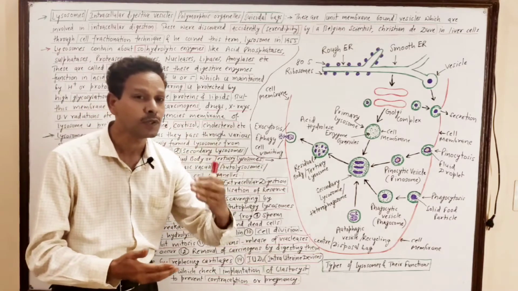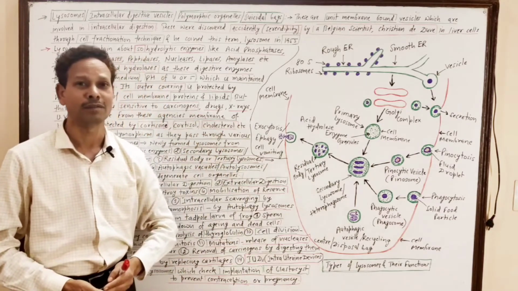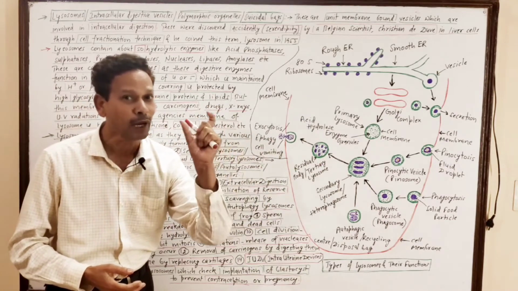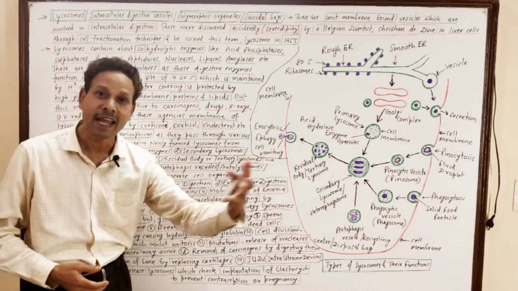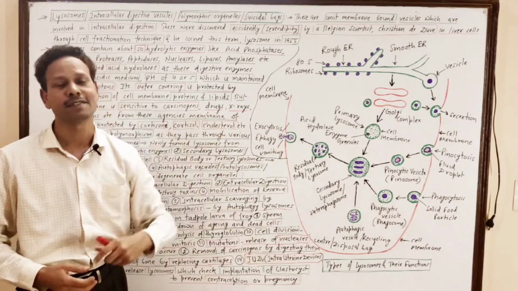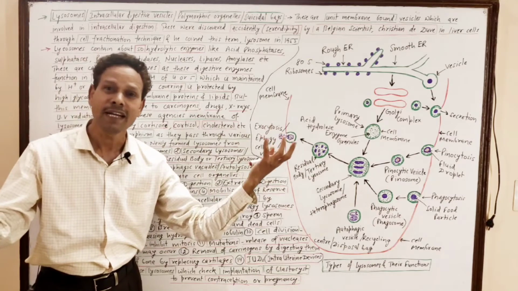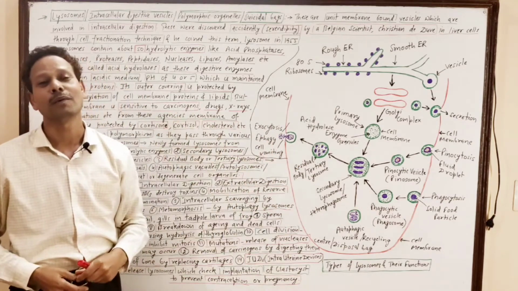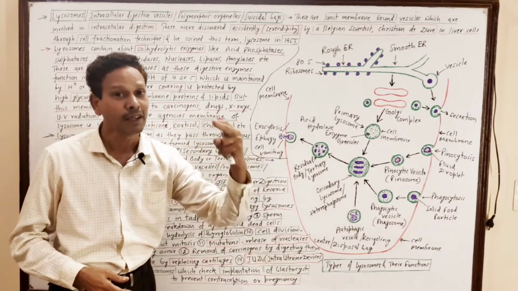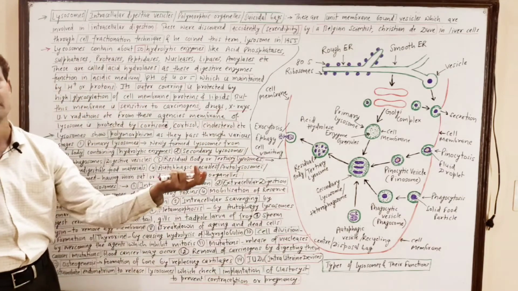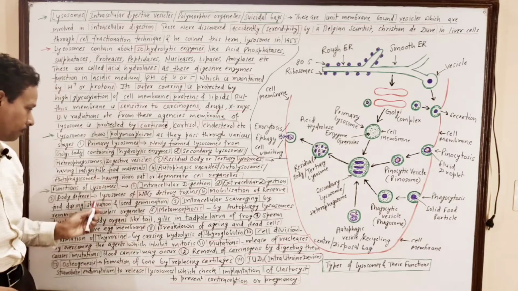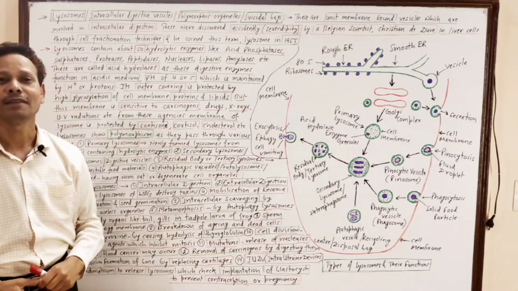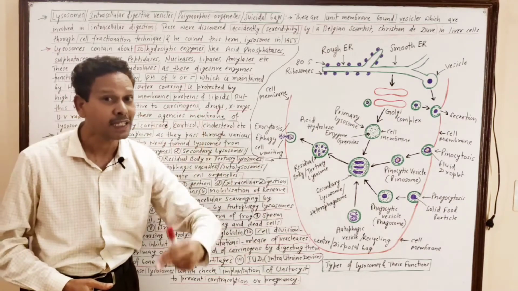It means lysosomes play an important role during embryonic development. As in the case of the tadpole, the larva of frog, the tail and gills are all destroyed by lysosomes. So the lysosomes play a vital role in the development of embryos. Next point is sperm lysine. Point number 7, that is sperm lysine.